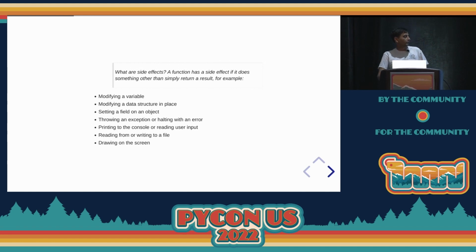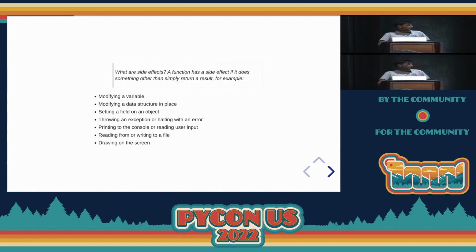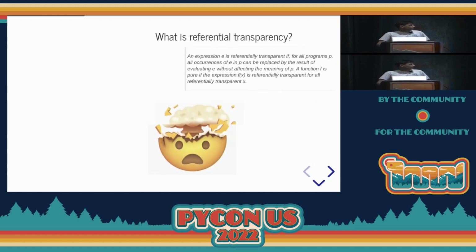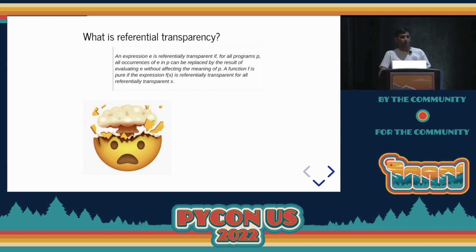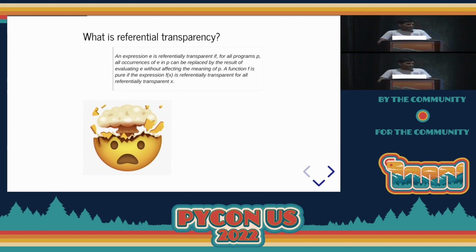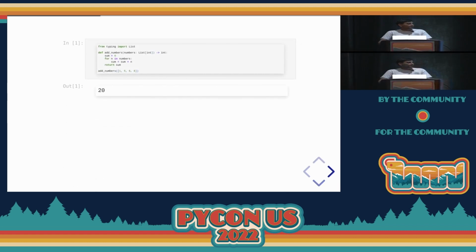That's the idea behind side effecting. A pure function has the property of referential transparency. When we talk about side effects and pure functions, it's something we can prove. It's mathematical. I cut and pasted the definition of what referential transparency actually is, but there is an easier way to think about this.